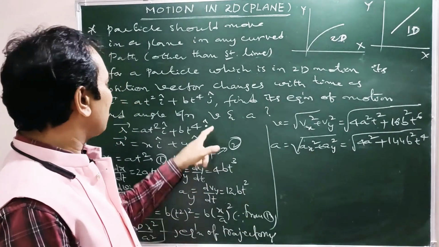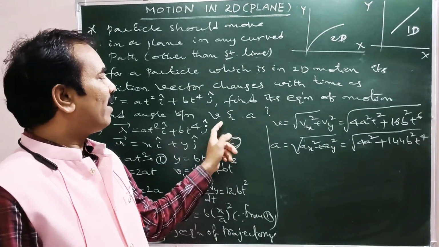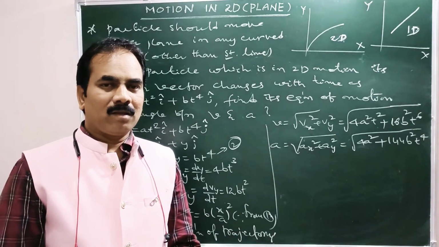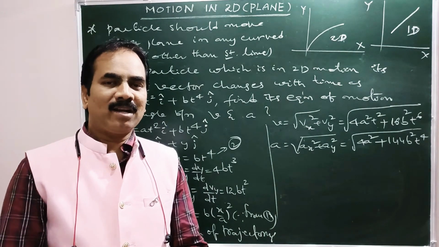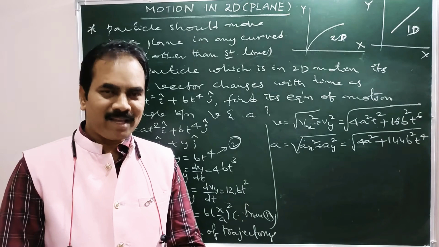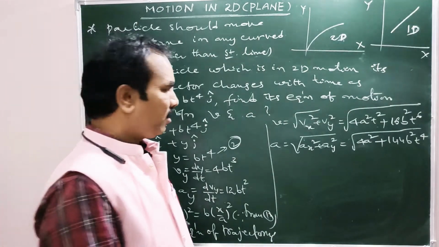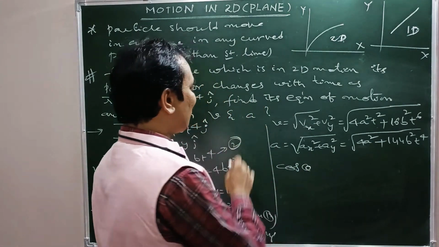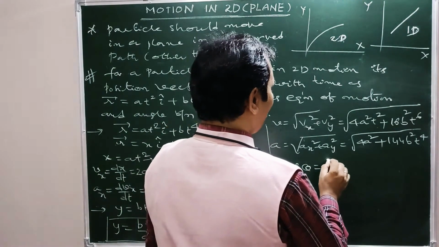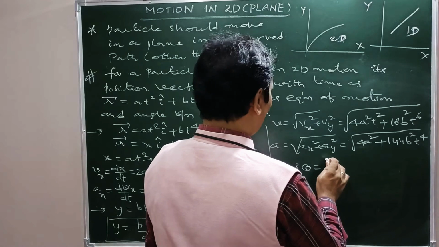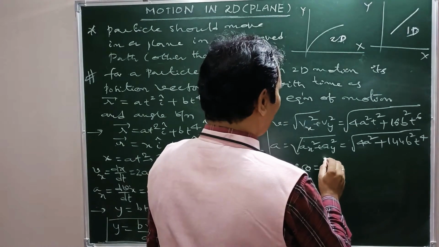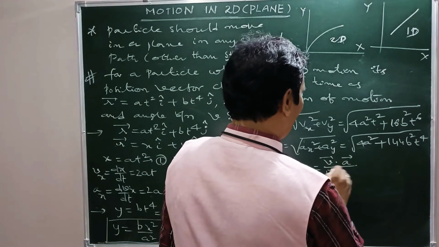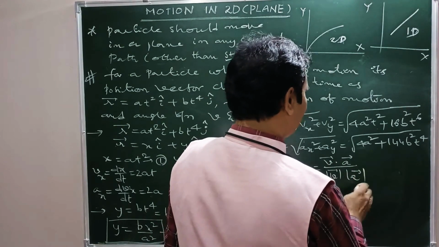Now what is our task? To find the angle between these two vectors. Of course, both velocity and acceleration are vectors. If you want to get the angle between two given vectors, we do it by taking the dot product. We have cos theta between V bar and A bar equal to V bar dot A bar by mod V bar times mod A bar.